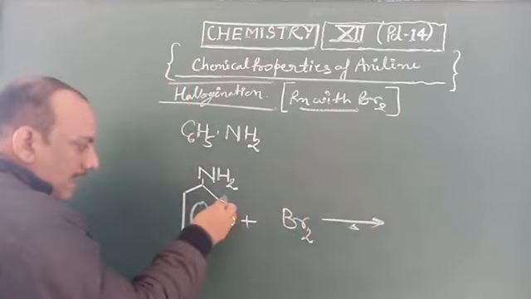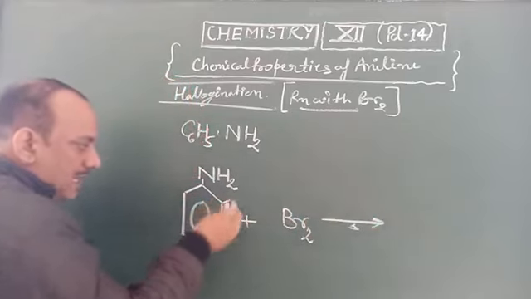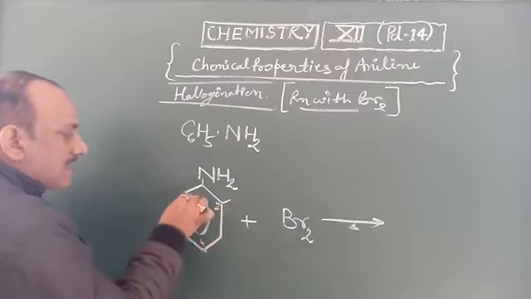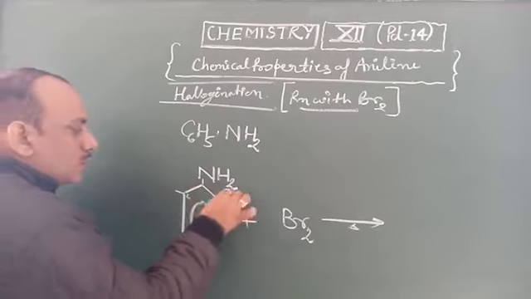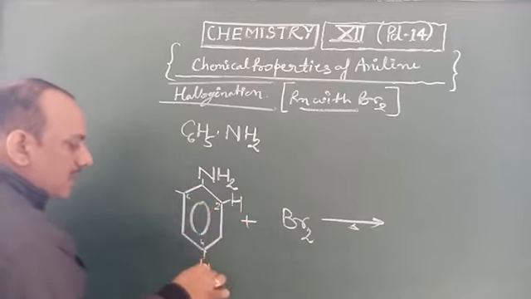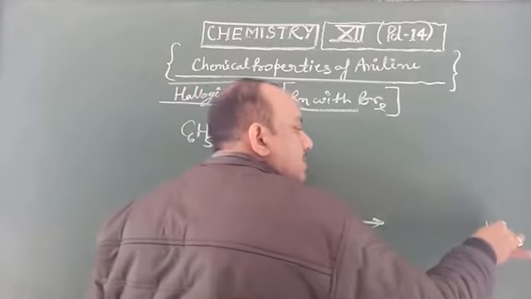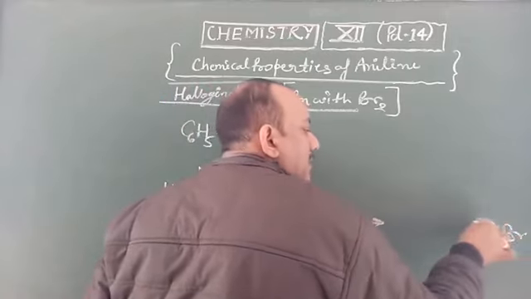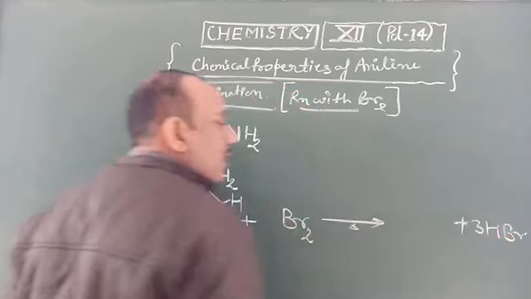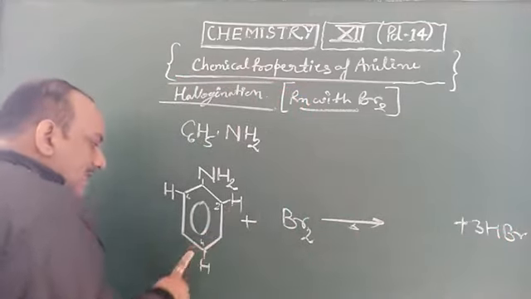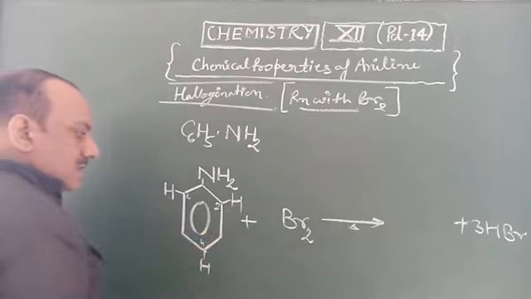Then it substitutes hydrogen atoms at positions 2, 4 and 6. So 3 hydrogen atoms are substituted with bromine to form HBr, hydrogen bromide, three molecules of hydrogen bromide, and bromine takes positions 2, 4, 6.